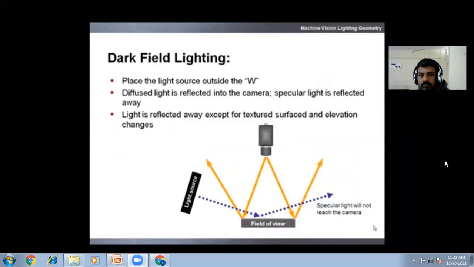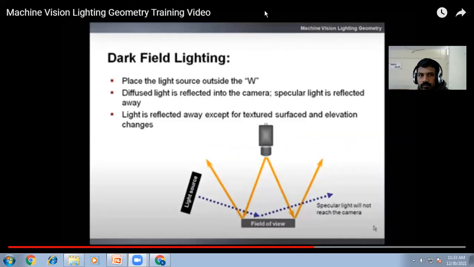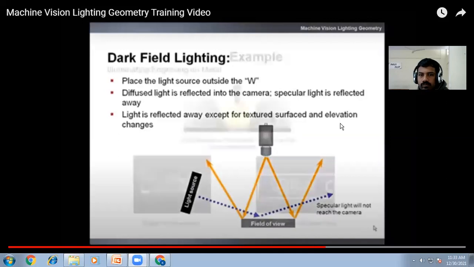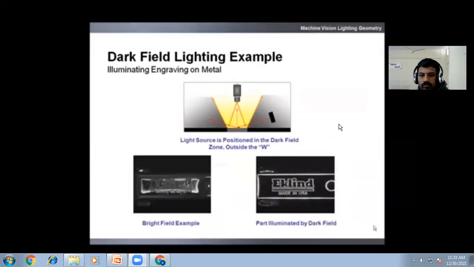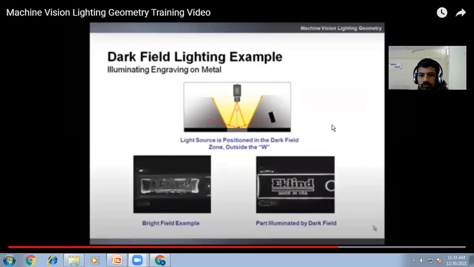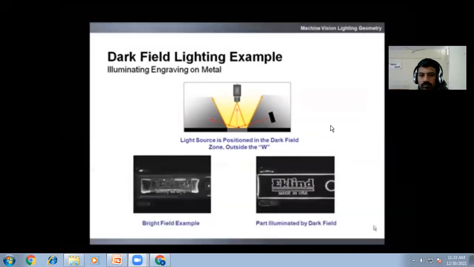A light source outside of the W reflects light away from the camera. The majority of dark field illumination reflects away from the camera, while only desired feature textures will reflect diffuse light back to the camera. In this example, placing the light source within the dark field zone illuminates only elevated features of the part. A clear outline of the engraving is then captured by the camera.